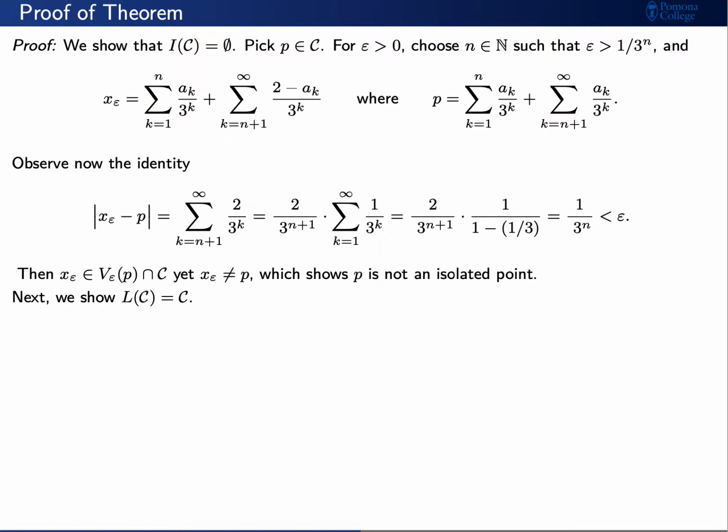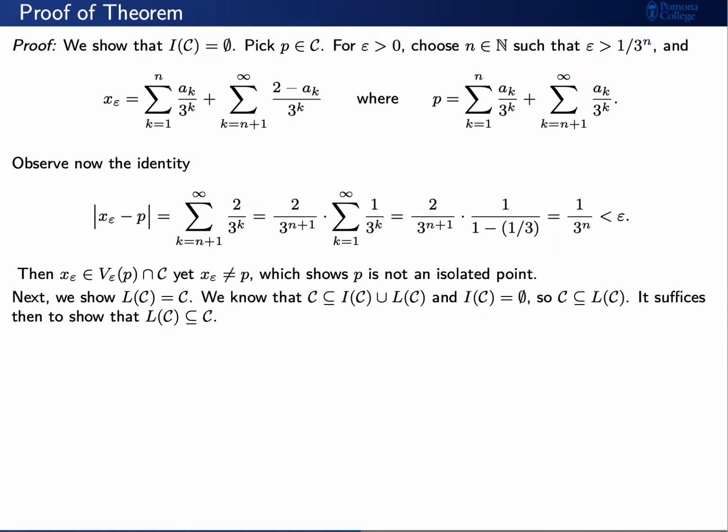Next, we want to show that L of C is C. That is, every limit point of the Cantor set is a Cantor number. And actually, every Cantor number is the limit of some Cantor numbers. Well, we know that the collection of Cantor numbers is contained in the union I of C with L of C, and we just proved that I of C is the empty set, so we know that C is contained in L of C. It suffices then to show that L of C is contained in C if we'd like to show equality.